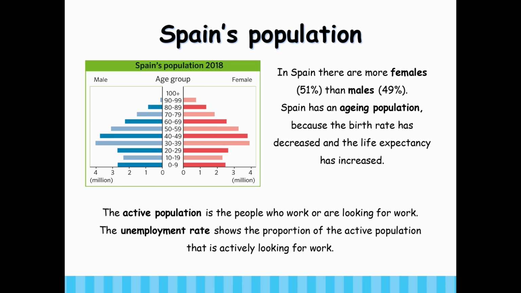Spain's population. In Spain, there are more females than males. Spain has an aging population because the birth rate has decreased and the life expectancy has increased. The active population is the people who work or are looking for work. The unemployment rate shows the proportion of the active population that is actively looking for work.